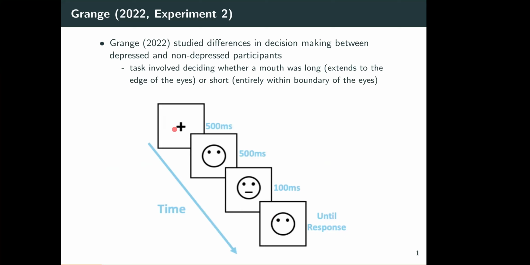You can see the task here. Originally you fixate on this cross, and then you're shown a face that has eyes but not a mouth yet. And then you're shown the mouth. And this is an example of a short mouth because the mouth is entirely between the eyes. It would also be possible to have a long mouth here. Then the mouth is removed, and participants have to make a decision saying whether it was a short or long mouth on every trial. So that's the simple two-choice decision that they're making on every trial.